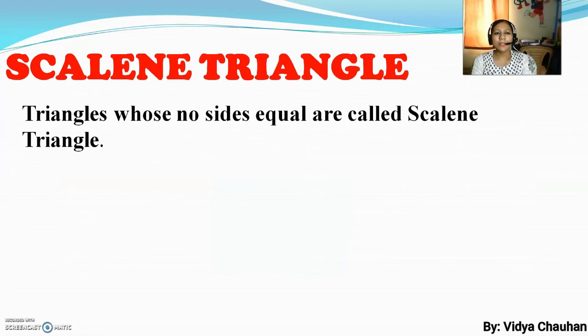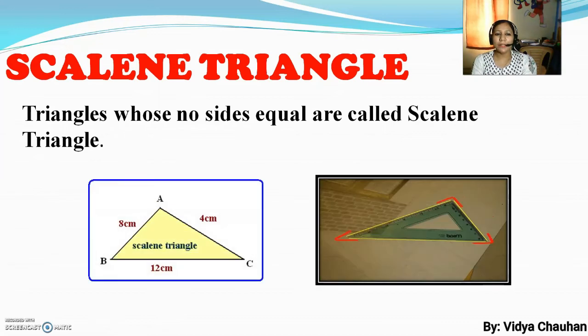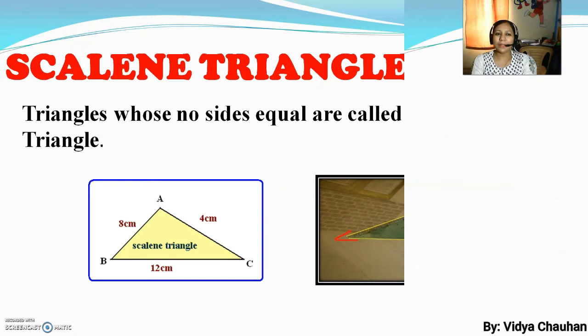The third is our scalene triangle. The triangles whose no sides are equal are called scalene triangles. You can see there is a triangle ABC in which the sides are 8 cm, 4 cm and 12 cm. Since all the 3 sides are not equal, they are unequal, that means it is a scalene triangle.